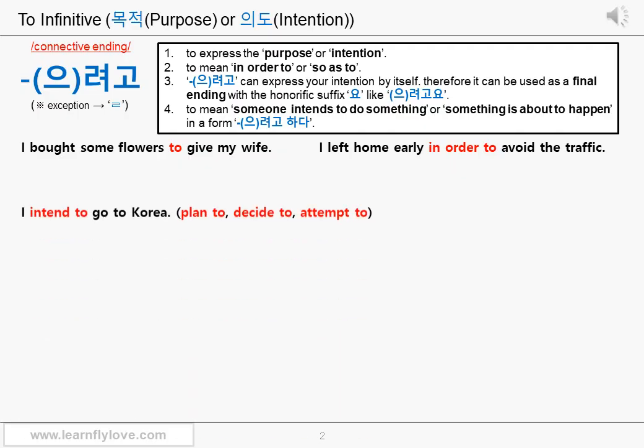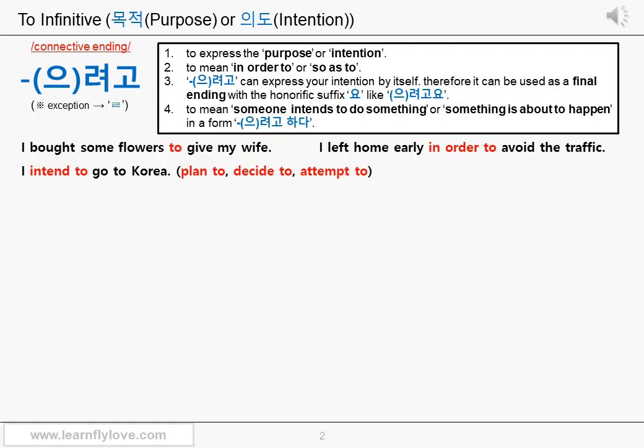Let's see the English example for better understanding. I intend to go to Korea. This sentence can mean I plan to go to Korea or I'm planning on going to Korea. It can also mean I've decided to go to Korea or I attempt to go to Korea. Anyway, you have the plan or intention in your mind.